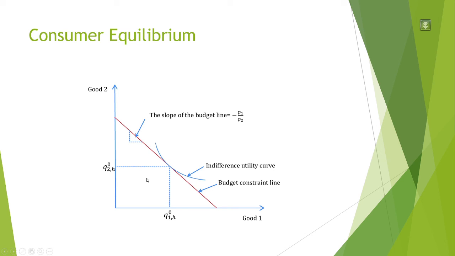If your equilibrium is inside this budget line, that means you can still consume more of the goods, but you have a suboptimal point in your equilibrium. Whereas if you are outside this budget line, definitely you can't afford to consume these goods. So the only point is this, where there is consumer equilibrium, where your indifference curve is exactly tangential to your budget line. Okay.